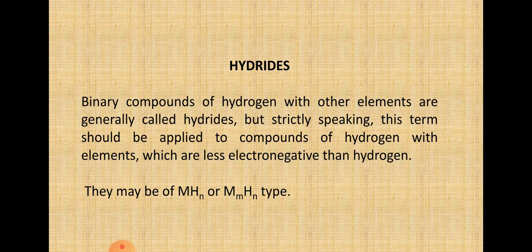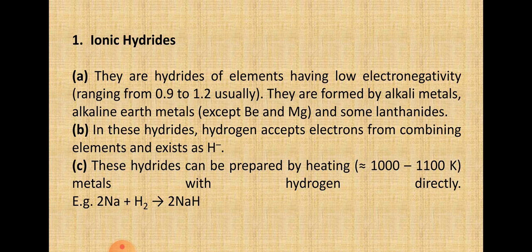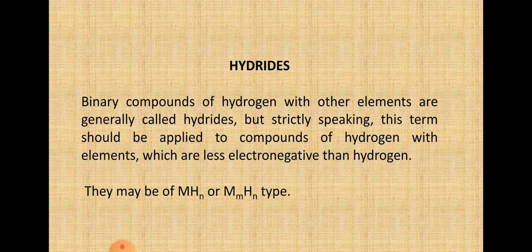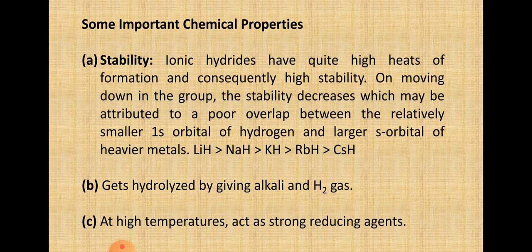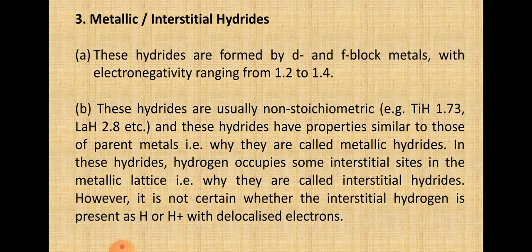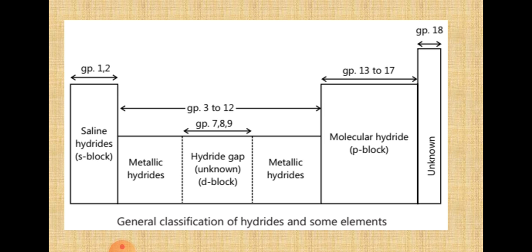Now let's move on to hydrides. What are hydrides? Dihydrogen under certain conditions combines with almost all elements except noble gases to form binary compounds which are called hydrides. Hydrides are of three types: ionic hydrides, covalent hydrides, and metallic hydrides.